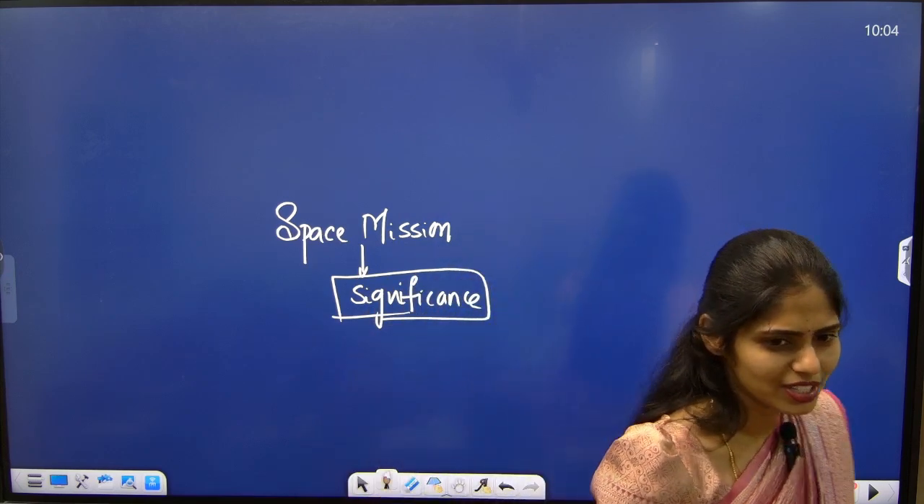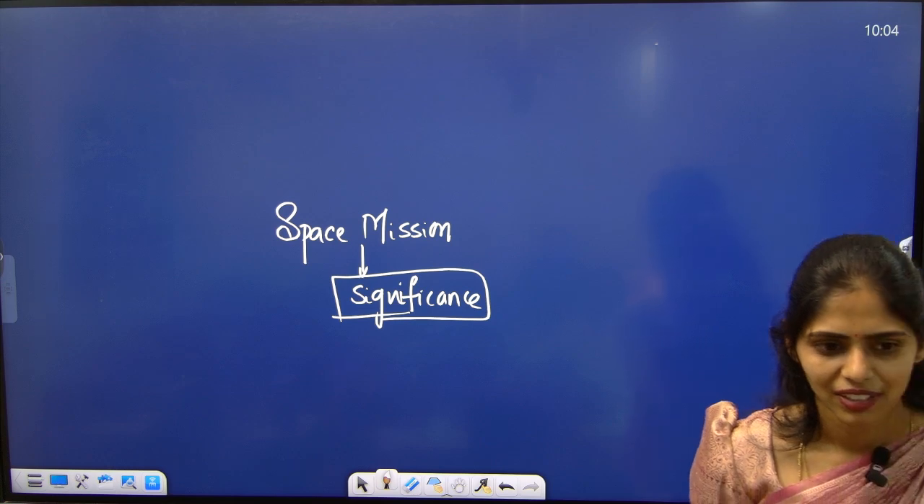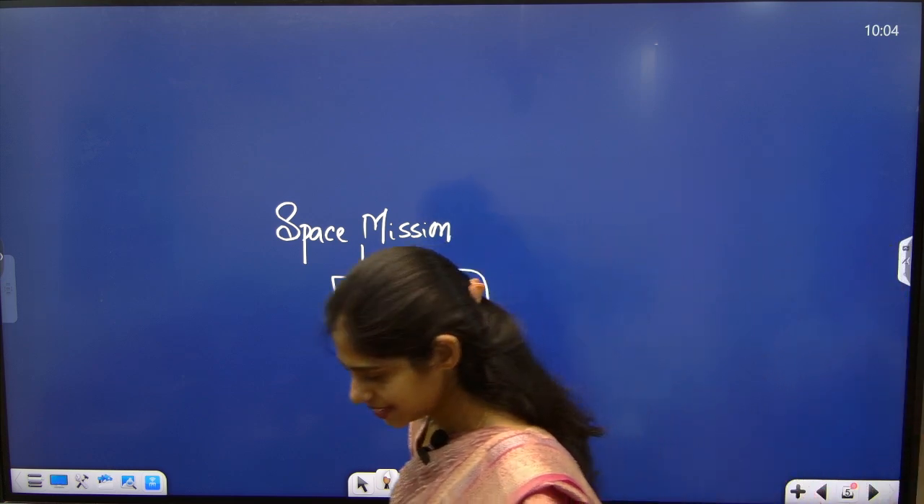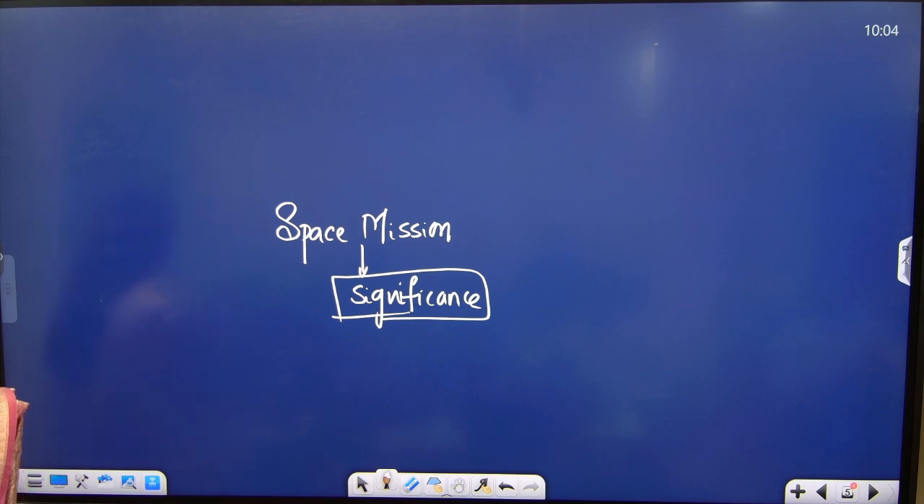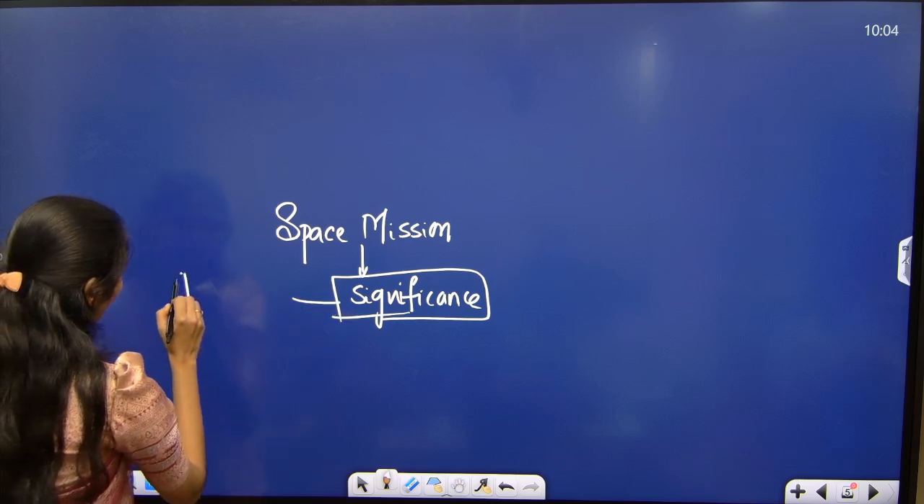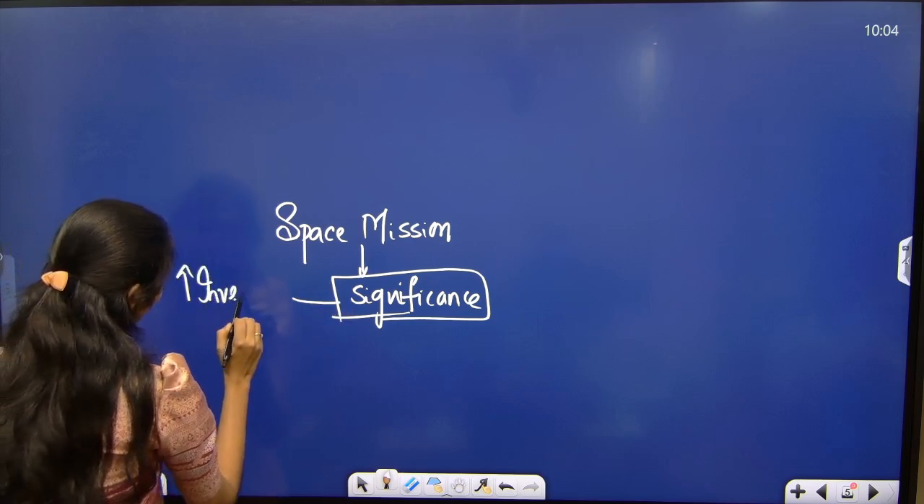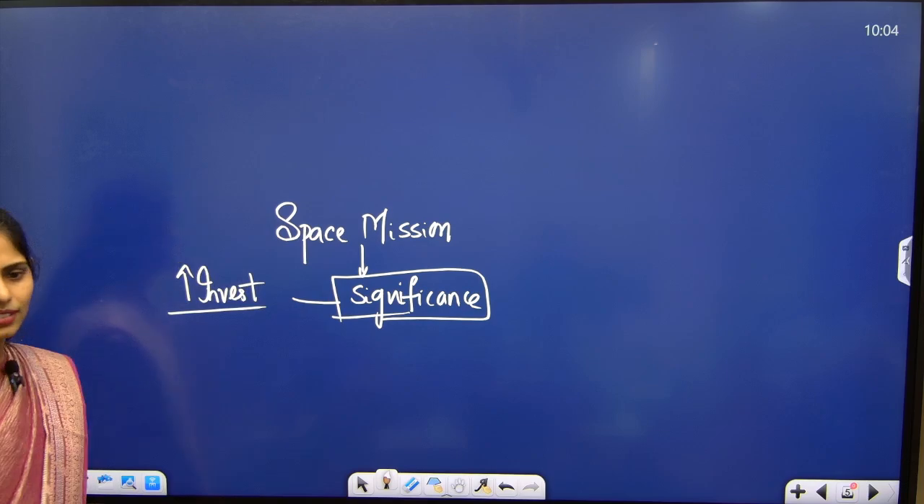Is it economic loss or not? No. Even by economic loss, we can get more. Okay, so what will be the advantage of this mission? Come on, think. More countries will come. So can we increase investment in India in space?